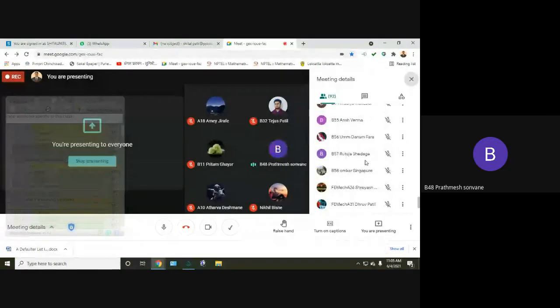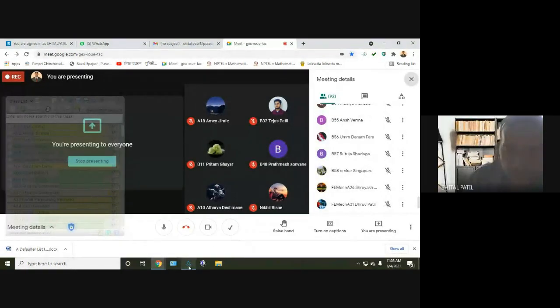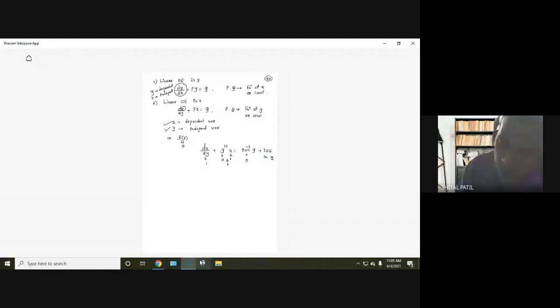Okay. Hope many of you are here. Let me continue once again. So in case of the first differential equation, the degree of y is non-zero, and the degree of x is 0. I'll mention it here: degree of x equal to 0. Very important. Why? Because x is in the denominator there.